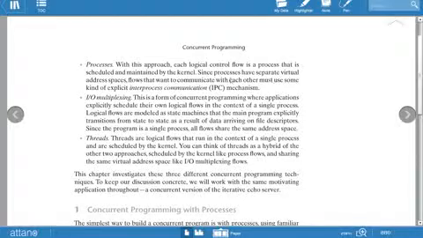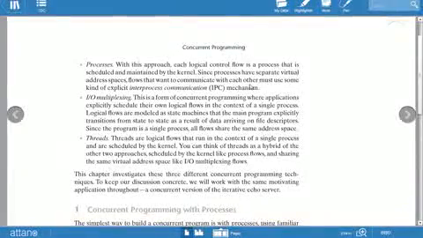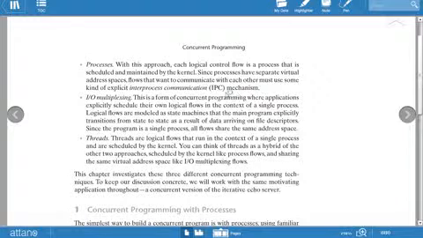Since processes have separate virtual address spaces, flows that want to communicate with each other must use some kind of explicit inter-process communication mechanism. That is, processes use IPC, inter-process communication, whenever there is concurrency with multiple processes. Next is input-output multiplexing.